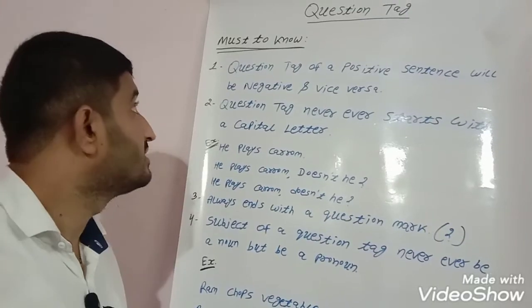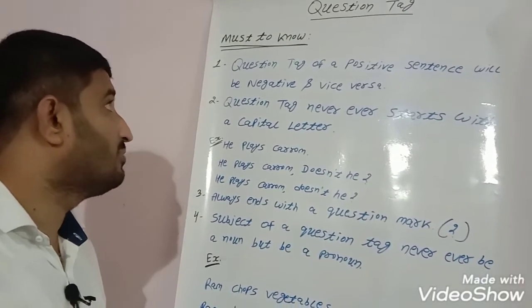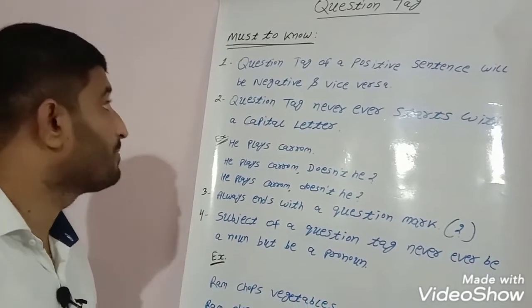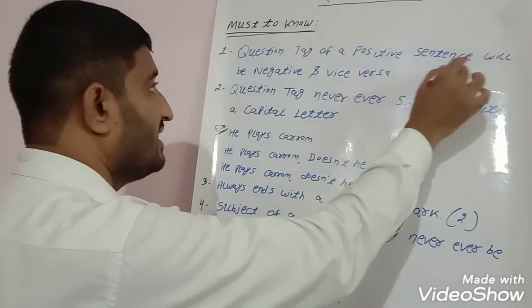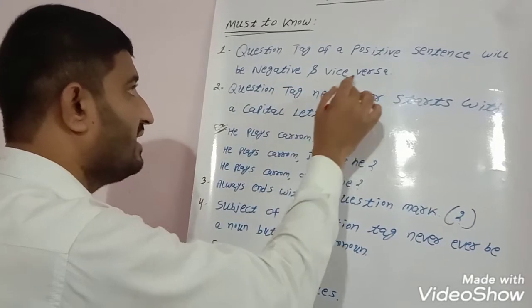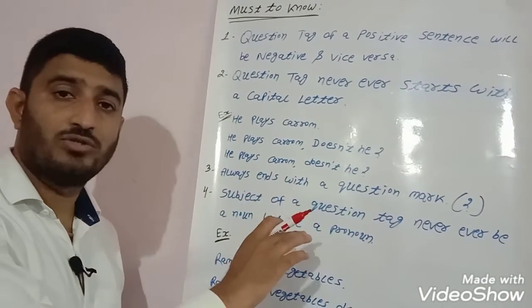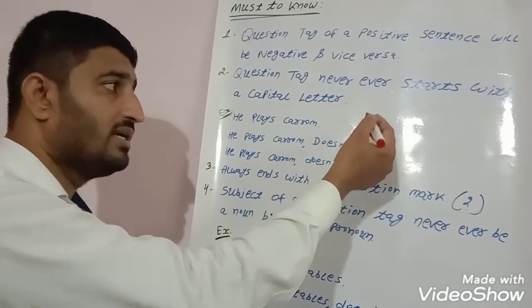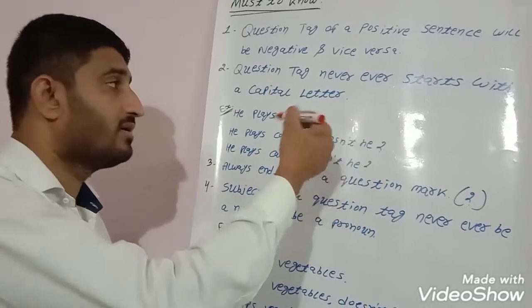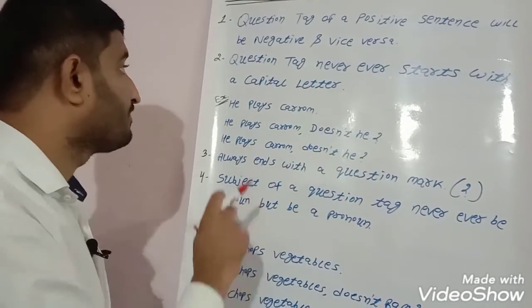Let us discuss the must-knows in question tag. We have to remember these points. First, the question tag of a positive sentence will be negative and vice versa. In the previous example also we saw that for a positive sentence the question tag will take not, and for a negative sentence the question tag will be a positive one.